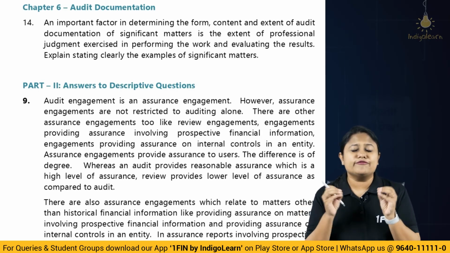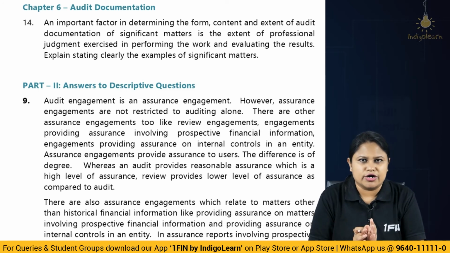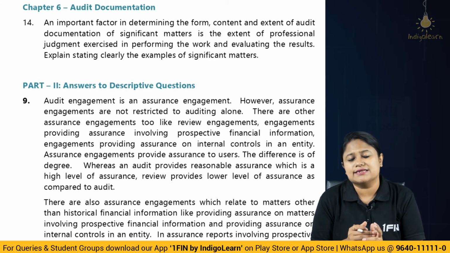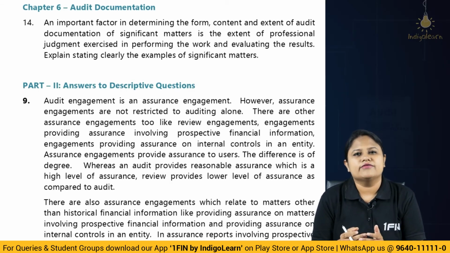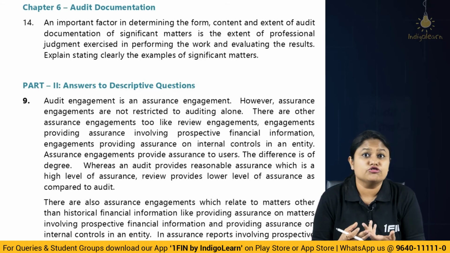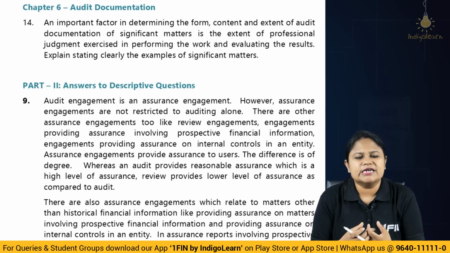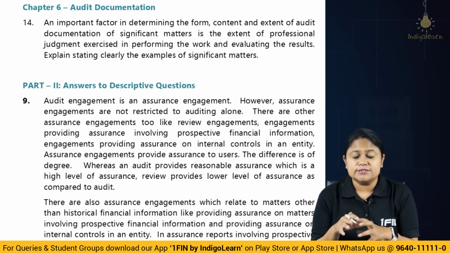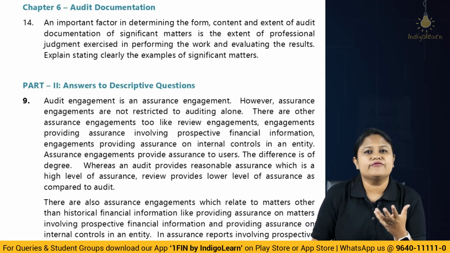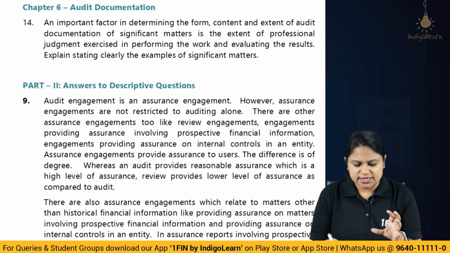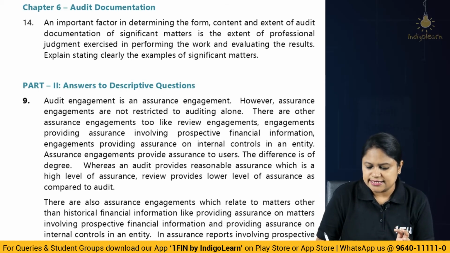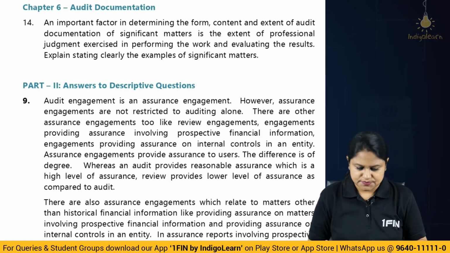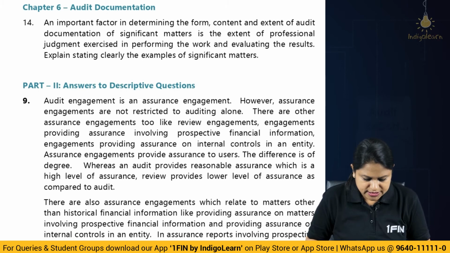However, there are going to be some significant matters which he will definitely record. Like all the matters which were difficult to understand, where audit evidence could not be easily obtained, where audit procedures were performed but evidence could not be obtained. All right. So there could be multiple areas where the auditor had to apply additional procedures, or the procedures failed. These are considered to be significant matters. So all of these things you have to give examples of, and tell that it's an objective decision of the auditor what has to be included and what not. Okay, significant matters. Before we move forward, let's pick up the answers for this also.